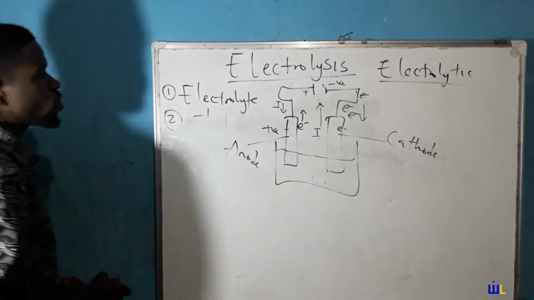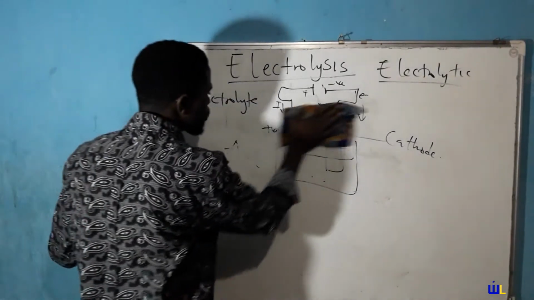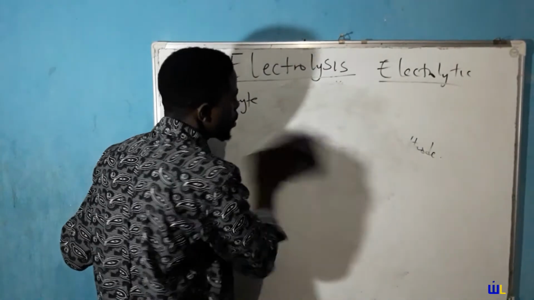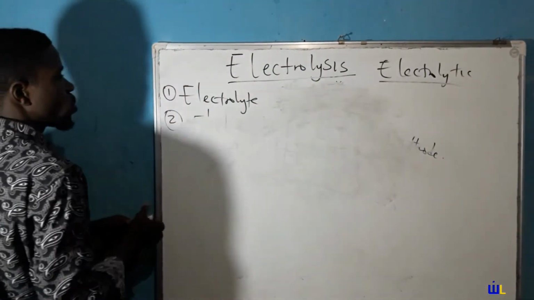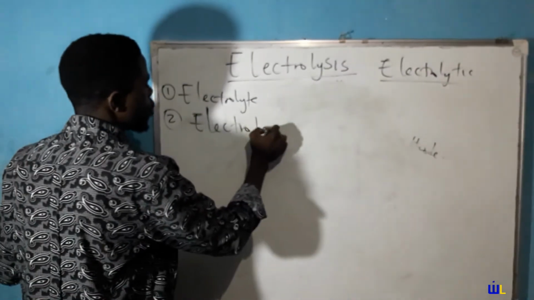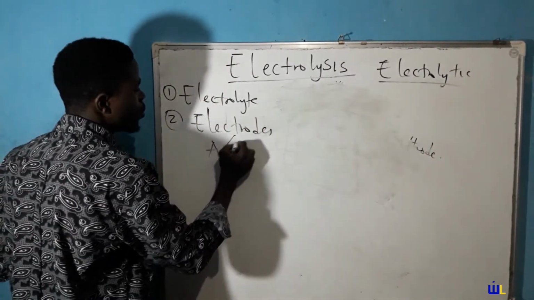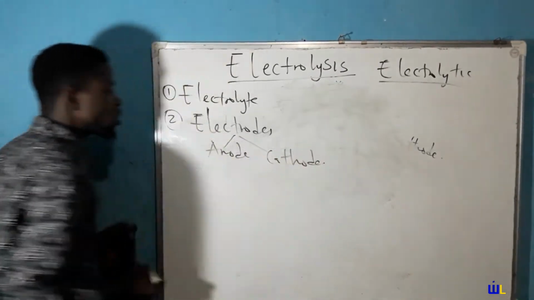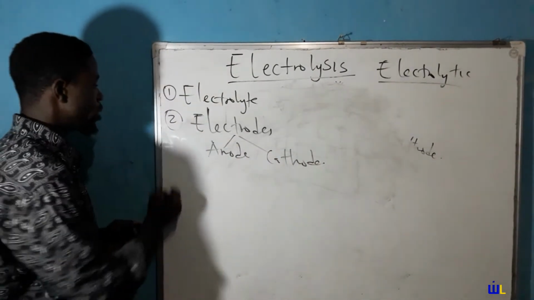Now, having described that, the next term we are going to be discussing: we have discussed the electrolyte. We talked about the electrodes, where we described the anode and the cathode. And what's the next term we are going to be discussing? Quite a simple term.